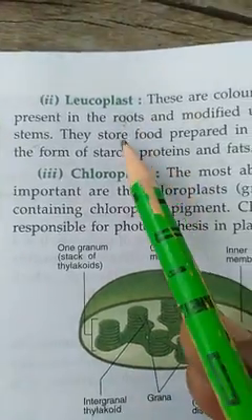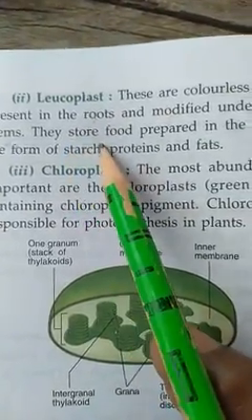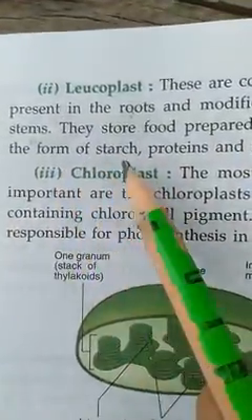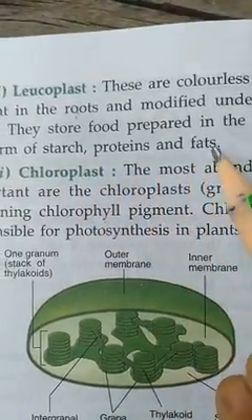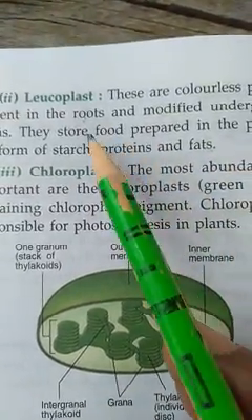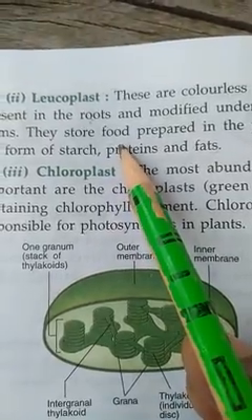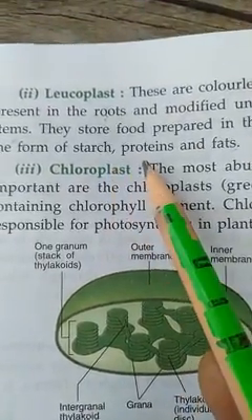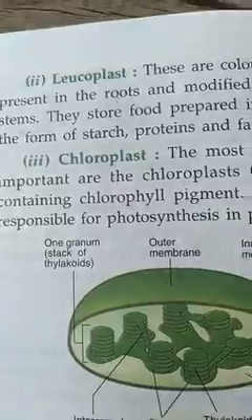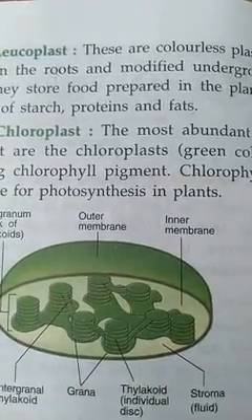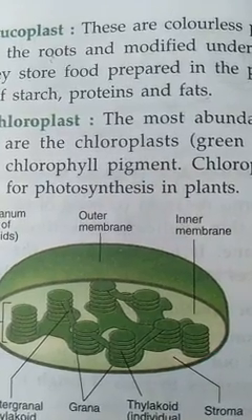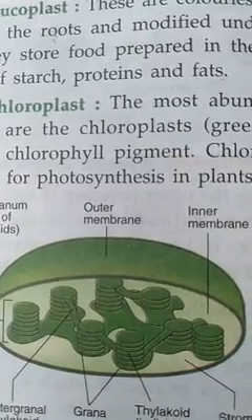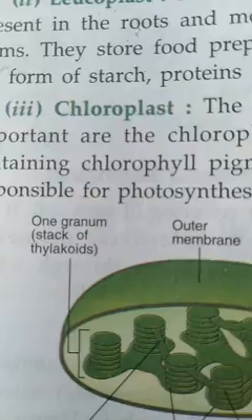And what do they do? They store food prepared in the plant in the form of starch, protein and fat. So their work is storing the prepared food in the plant in the form of starch, proteins and fat. Okay, so they store starch, protein and fat, and this starch, protein and fat is the food of the plant. Okay, understood this? Now the third one is chloroplast.